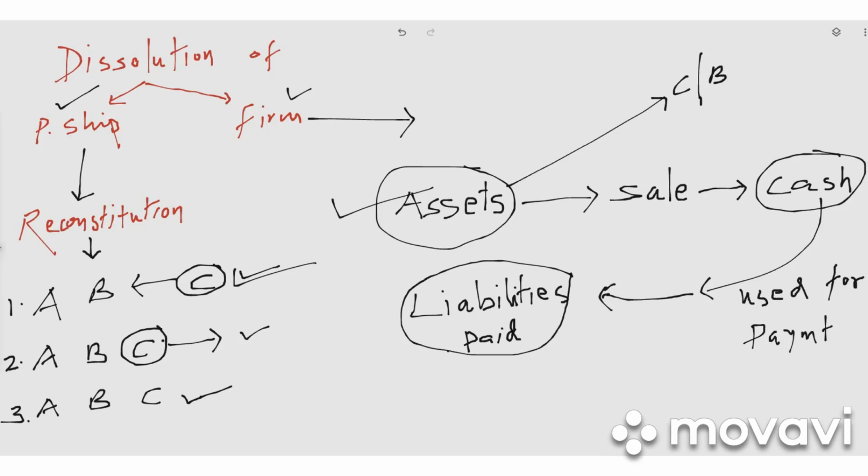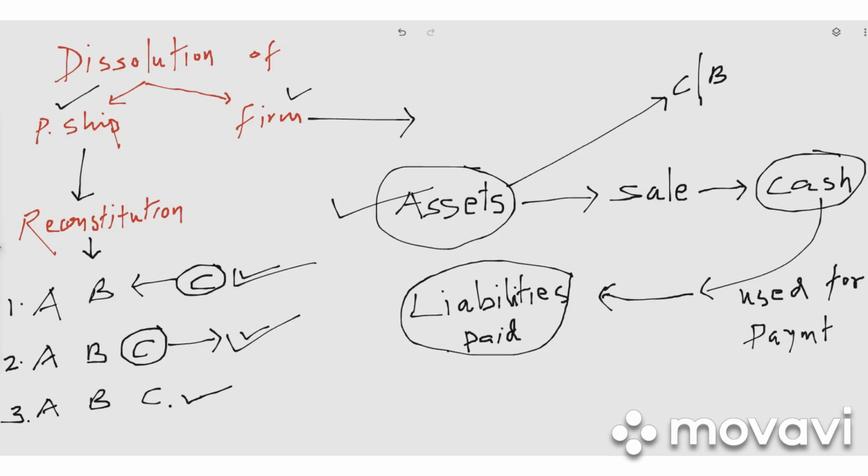Now the second case: three partners are doing business, A, B and C, and one partner is leaving the business. One partner C is retiring from the business, which is known as retirement. We have studied that also. Now there is another case, that is death.